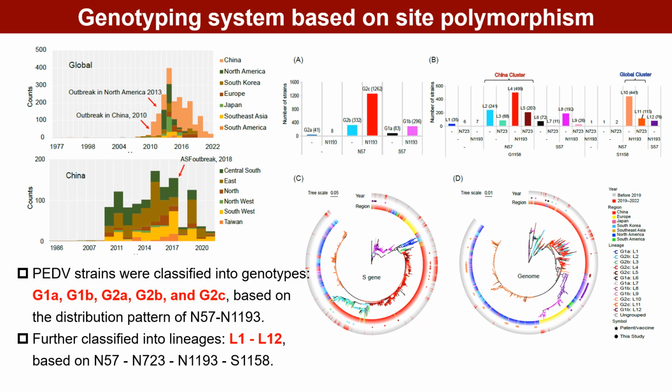Next, we collected genetic data from the NCBI database. We used polymorphic sites to classify 2022 global PEDV strains. Based on the polymorphism patterns of N57 and N1193, PEDV strains were classified into 5 genotypes, namely G1A, G1B, G2A, G2B, and G2c. Further incorporating N723 and S1158 into the framework, a total of 12 lineages, from L1 to L12, were obtained.